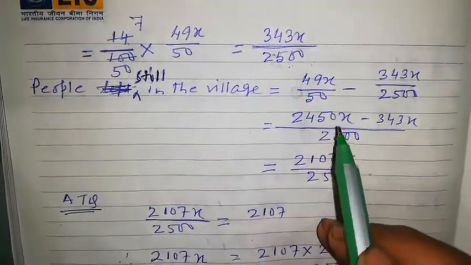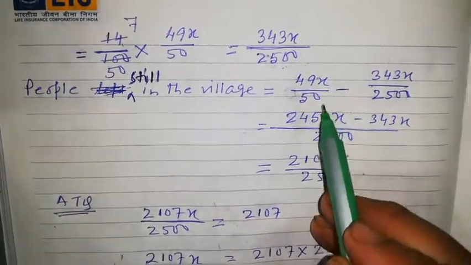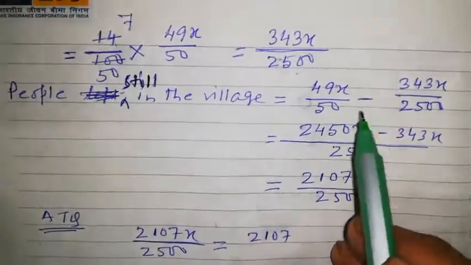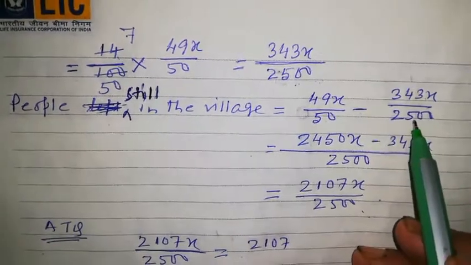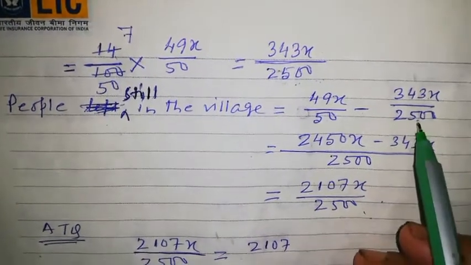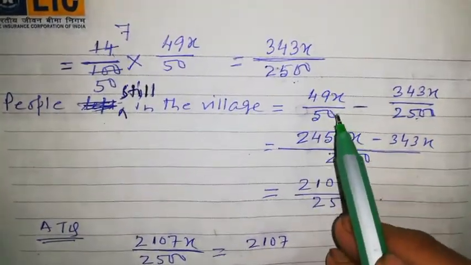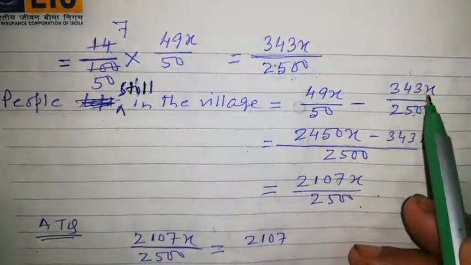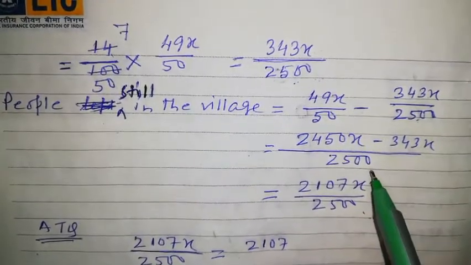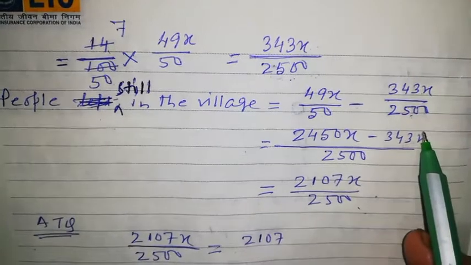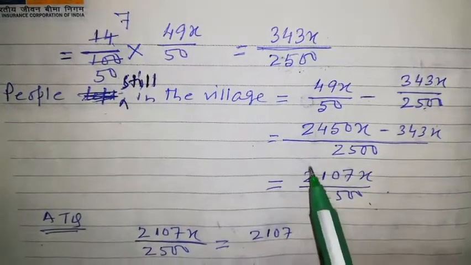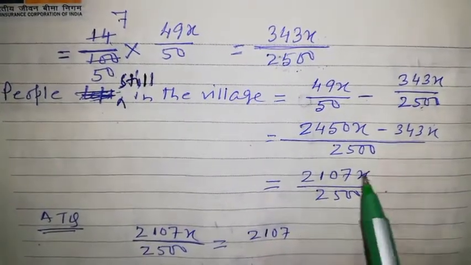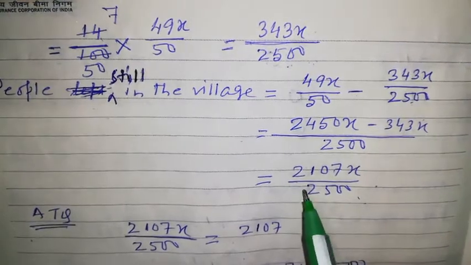So how many people are there in the village now? The number of people alive after the deaths minus the number of people who left the village. If you do this calculation, you know how to do it better than me. Easily you can find how many people are still in the village.